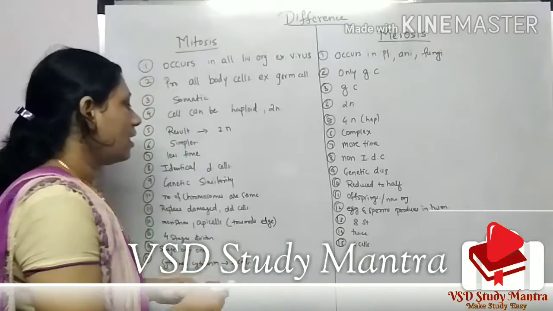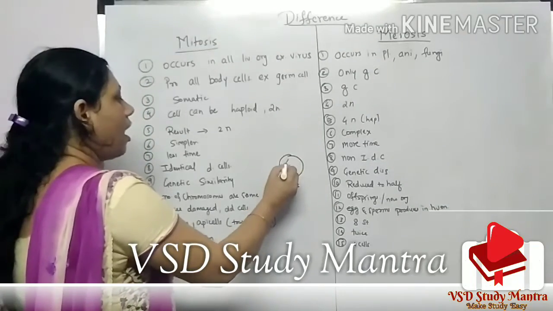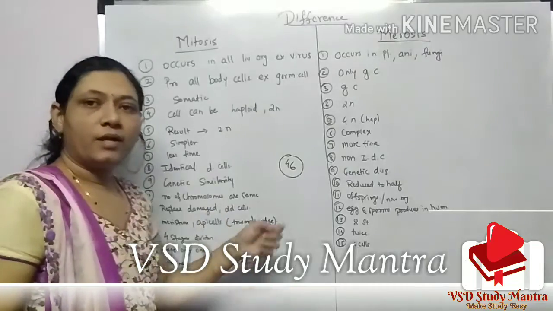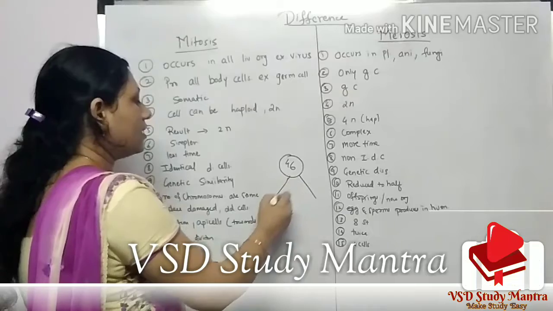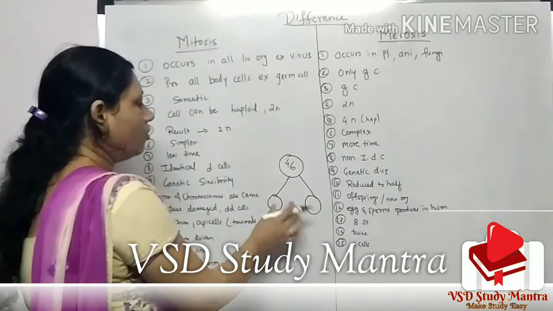Here what happens to the number of chromosomes? How many chromosomes are there in human? 46 chromosomes. And the resultant is two diploid cells.